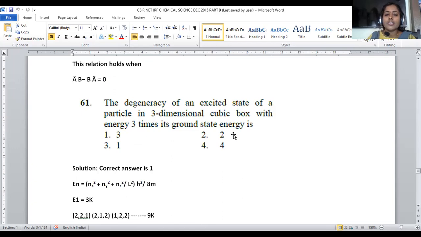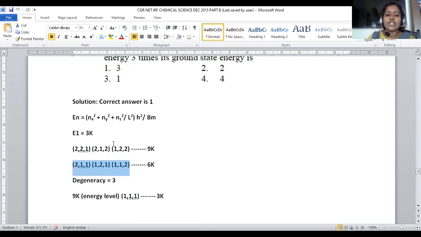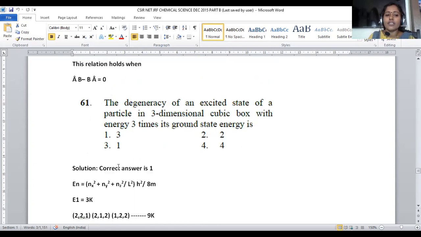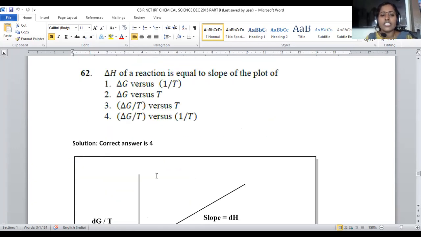So in this manner, the ground state energy, the degeneracy of the excited state of a three-dimensional particle will be 3. We already discussed these are the probable degenerate states, so that is given in option number 1. For question number 61, option number 1 is the correct answer. Let us move on to question number 62.